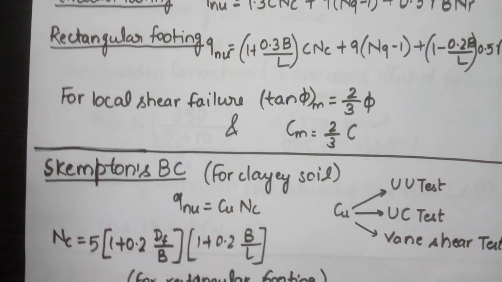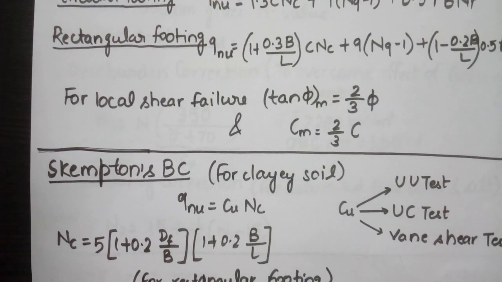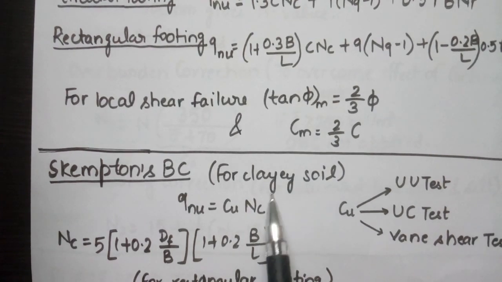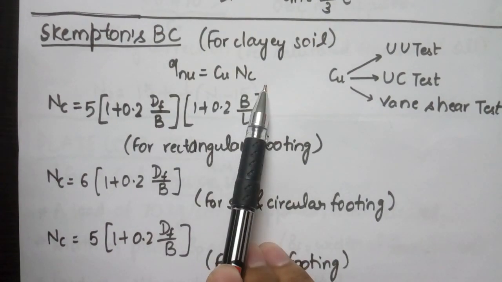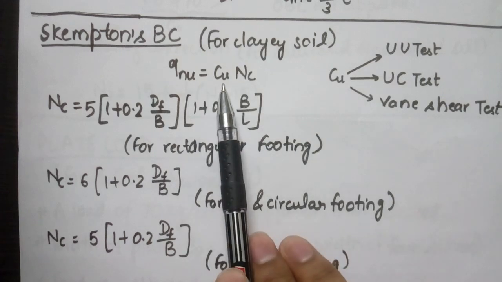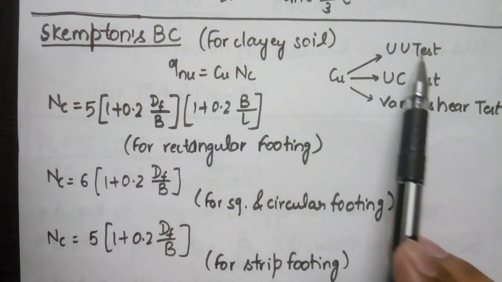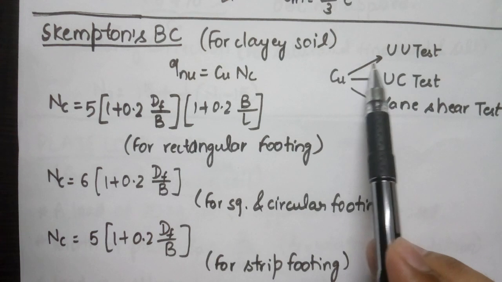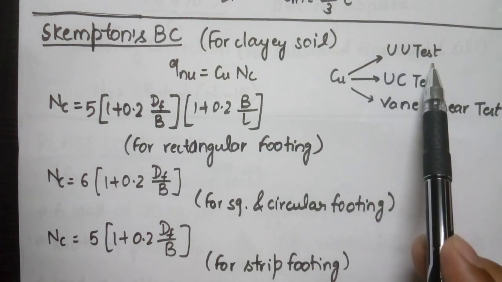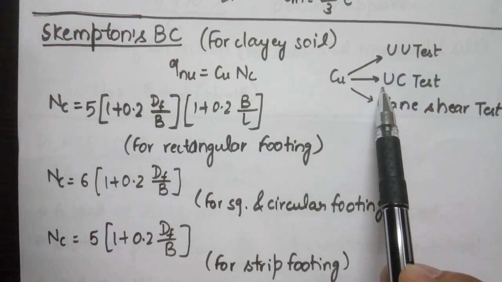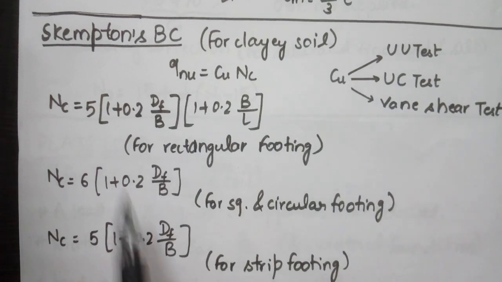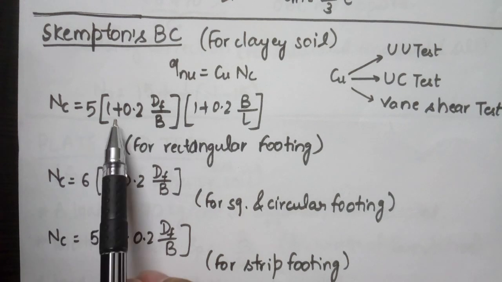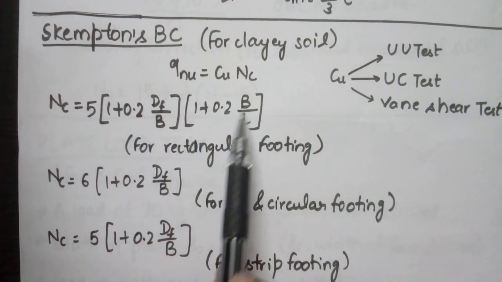Another approach to determine the bearing capacity of clay soil is Skempton bearing capacity. The formula is qnu equal to Cu Nc. The Cu value, that is cohesive strength, is obtained from three tests. First one is unconsolidated undrained test, second one is unconfined compression test, and third one is vane shear test. Now Nc value is equal to 5 (1 plus 0.2 Df by B)(1 plus 0.2 B by L).